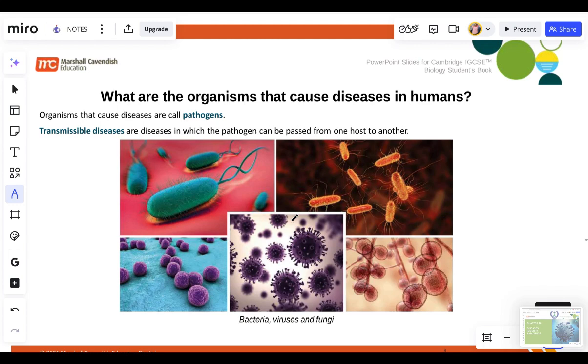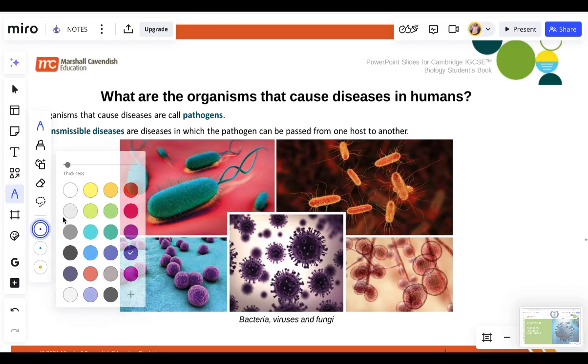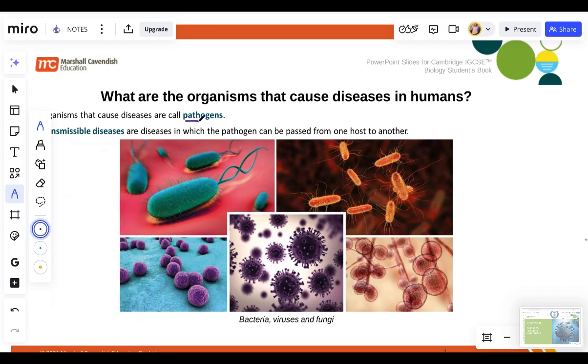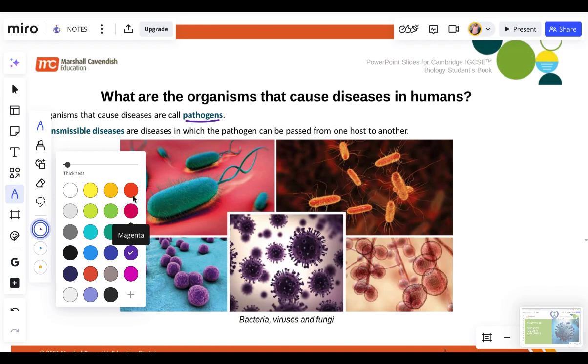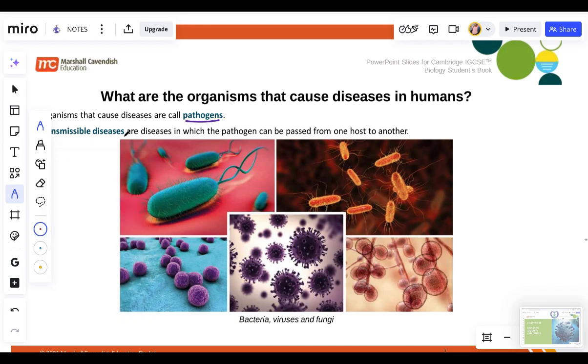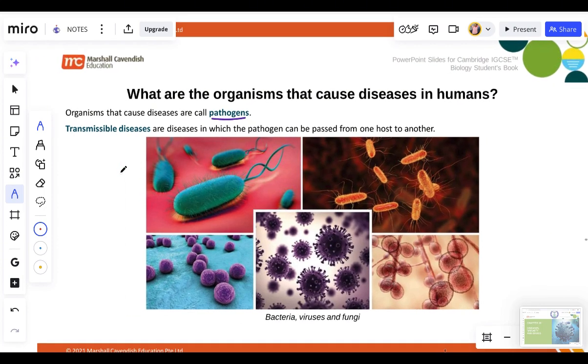Now let's quickly take a look at the organisms that cause disease in humans. Organisms that cause disease in humans are called pathogens, right? Pathogens are disease-causing organisms. You must know how to define pathogens. When they ask us to define pathogens, pathogens are disease-causing organisms, right?